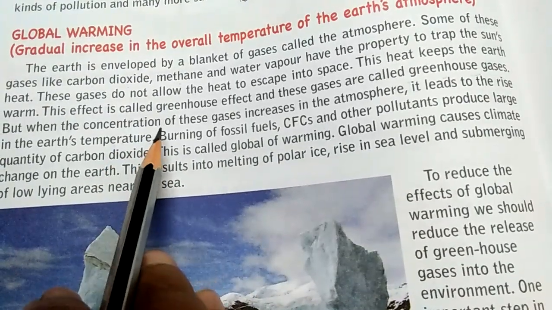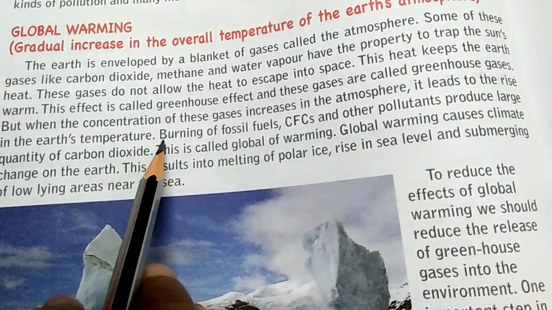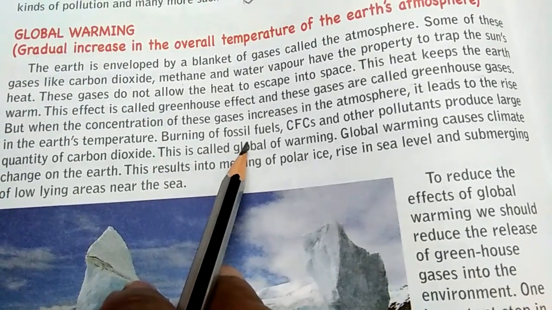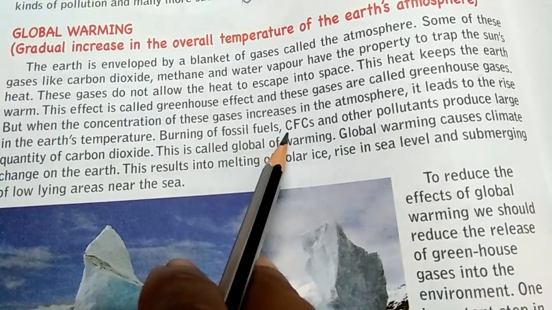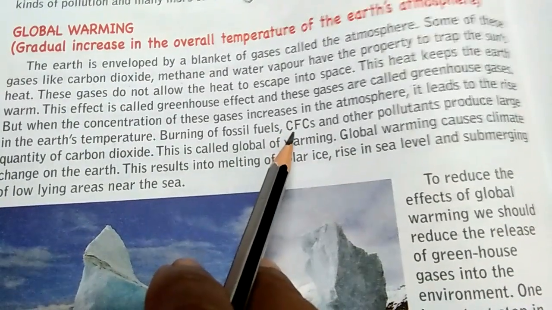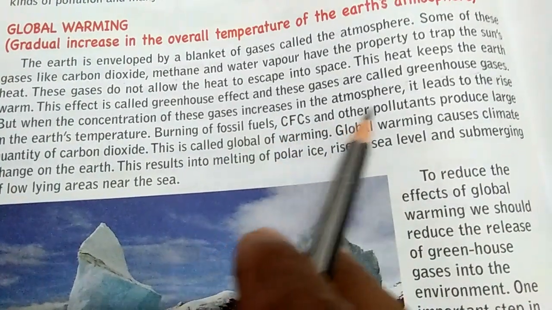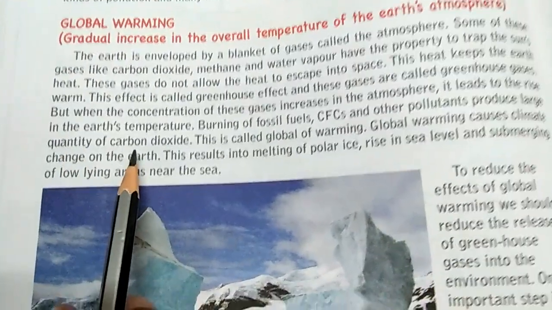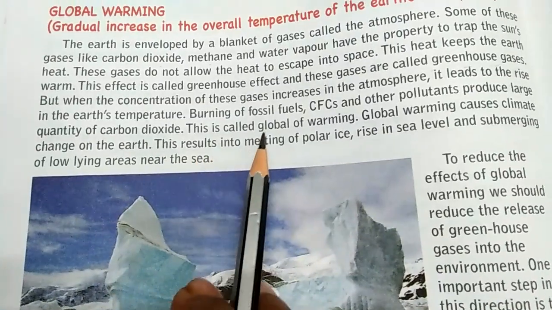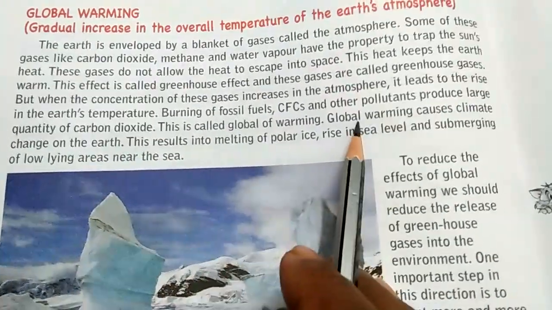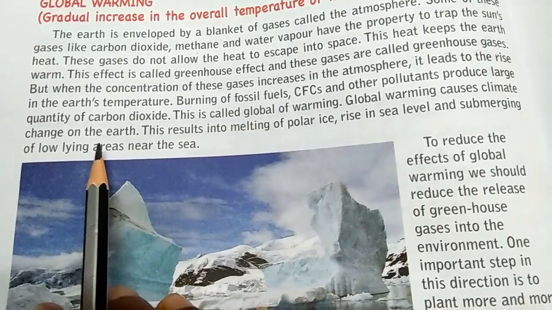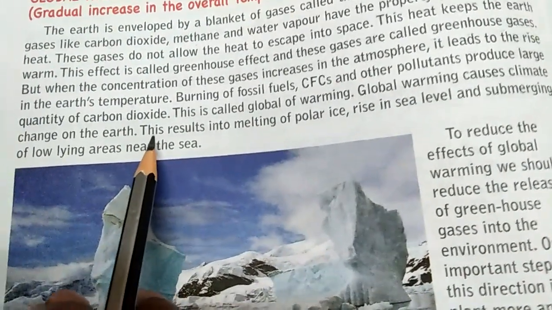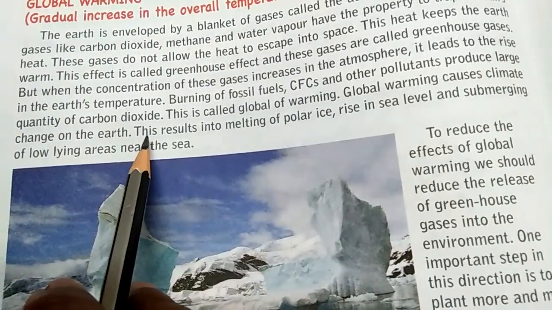So how is more carbon dioxide added to the atmosphere? By burning of fossil fuels like coal. We burn CFC, chlorofluorocarbon, and other pollutants produce large quantities of carbon dioxide. This is called global warming. Global warming causes climate change on the earth. Now when the temperature increases, what will happen?